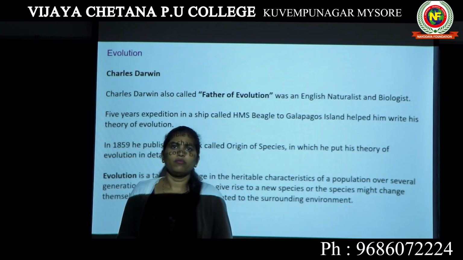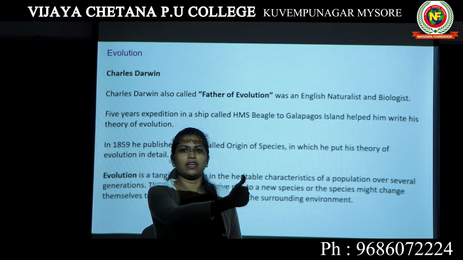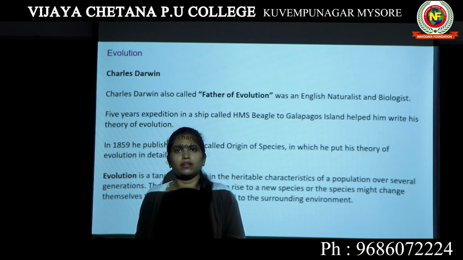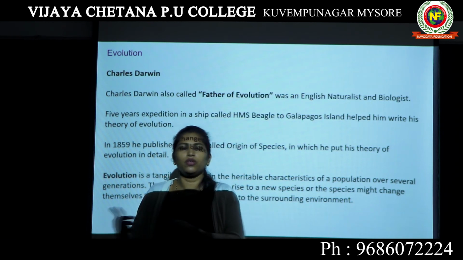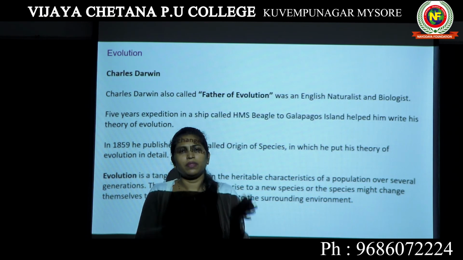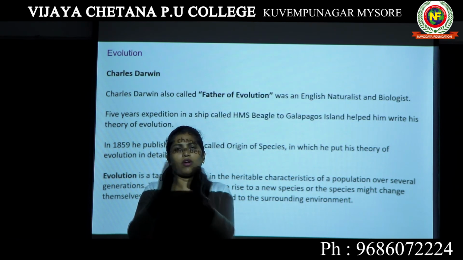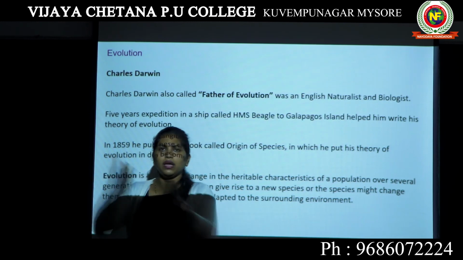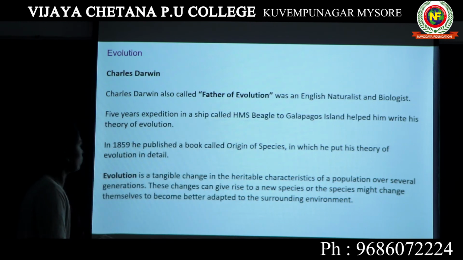We know our ancestors were apes, right? Like we generally say, monkey to man. We evolved from a monkey to a man. That's what we say. This is evolution. From a monkey we evolved as a human being. The characters of the monkey kept on changing. Then came some other organism. We will talk about the evolution of man. That particular organism's behavior also changed. Somehow from a monkey we reached the condition of a proper human being. That is known as evolution.